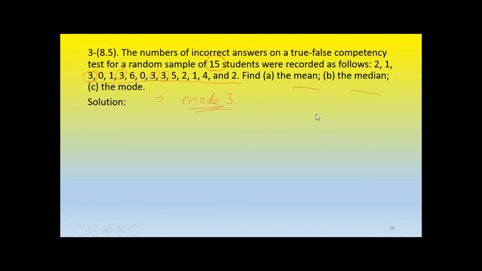I leave the mean and median to you. Mean is 2.4, median is 2. Mode is 3. That's it.